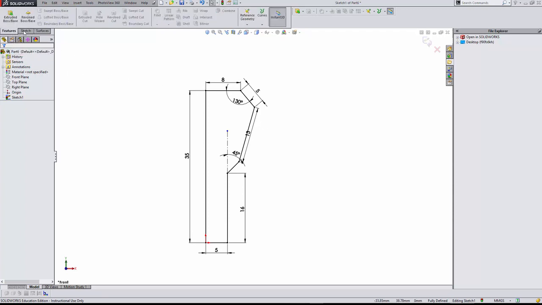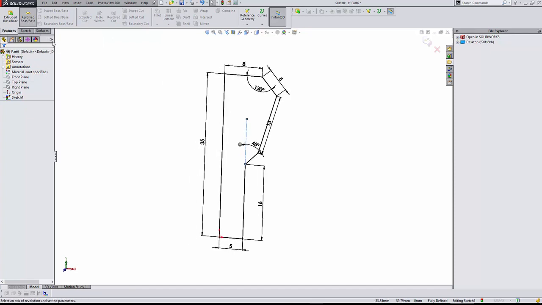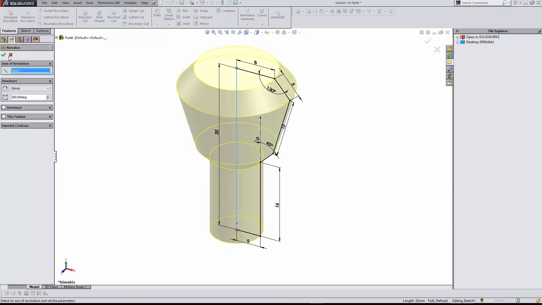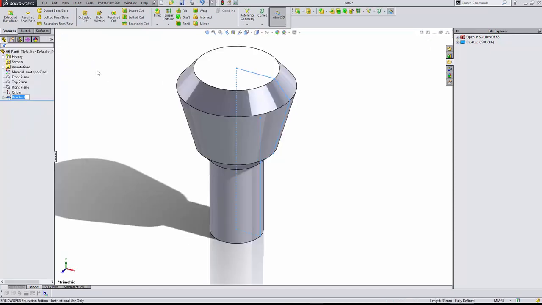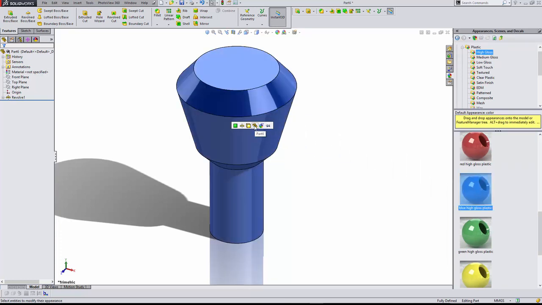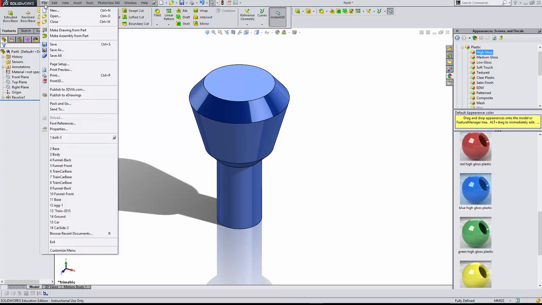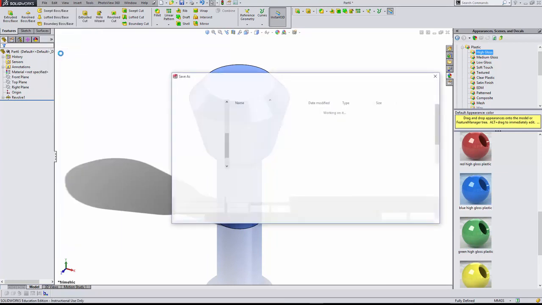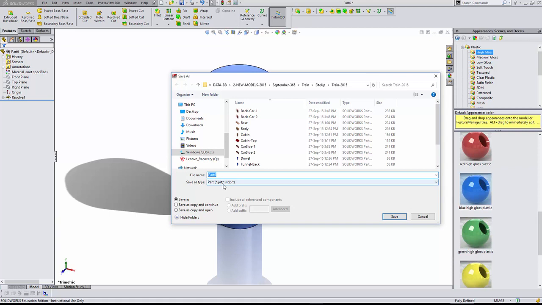Go to Features and select Revolve Boss Base and revolve. Select an appearance, in this case it's blue high gloss plastic, and apply to the part. Save as. Funnel dash front.